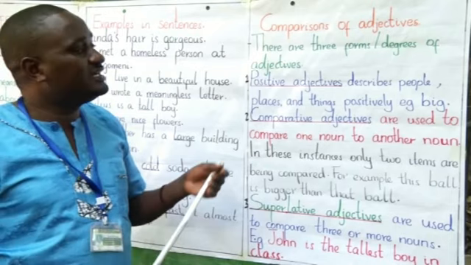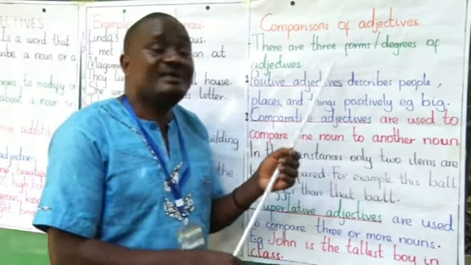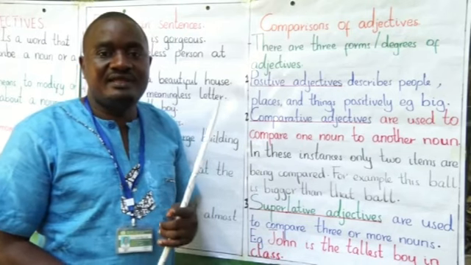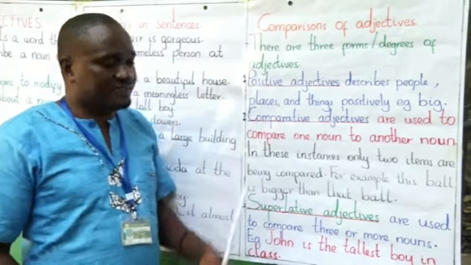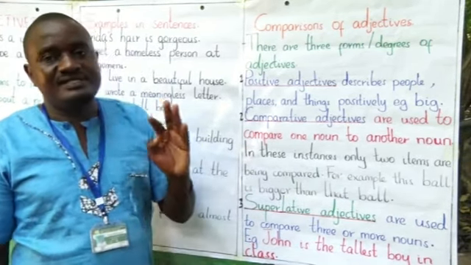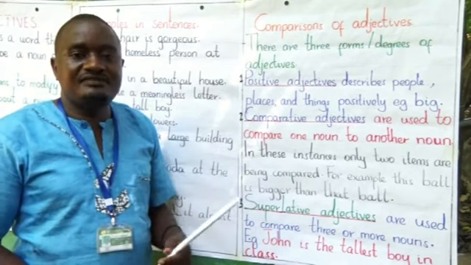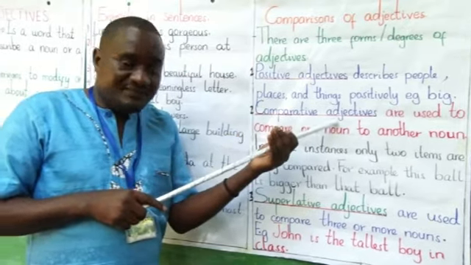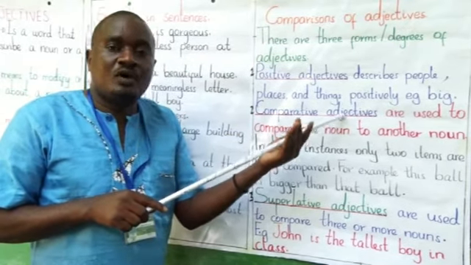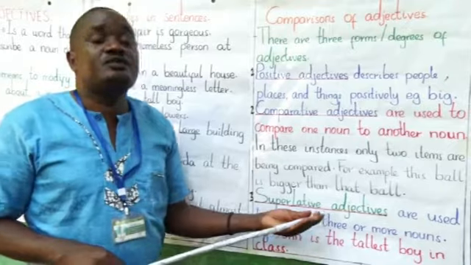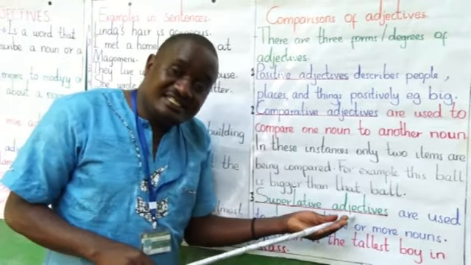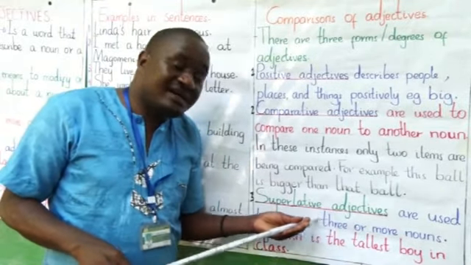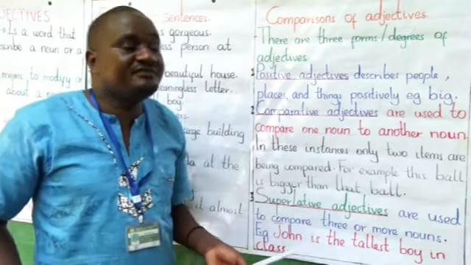When you're comparing adjectives, we compare them in three degrees. Let's check. We have the positive degree or positive form. We have the comparative form or degree. Then you have the superlative form or superlative degree.